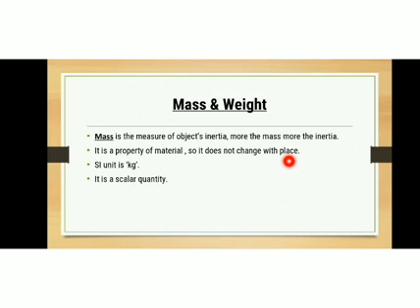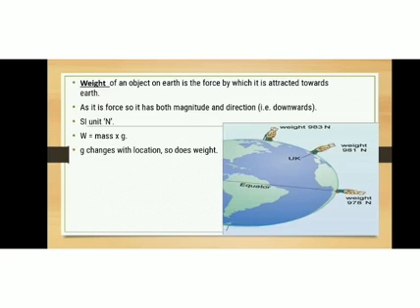Then what is weight? The weight of an object on the earth is the force by which it is attracted towards the earth. So weight is a force actually. Mass is the measure of the amount of material in an object, but the weight of an object on earth is the force by which it is attracted towards the earth.